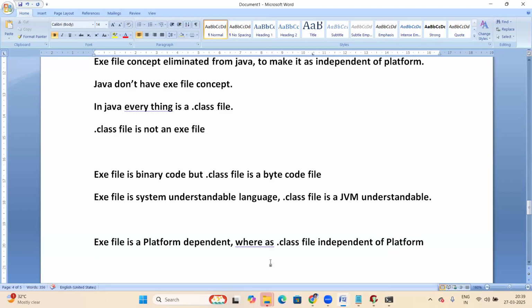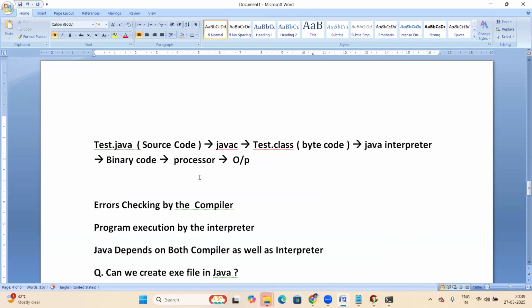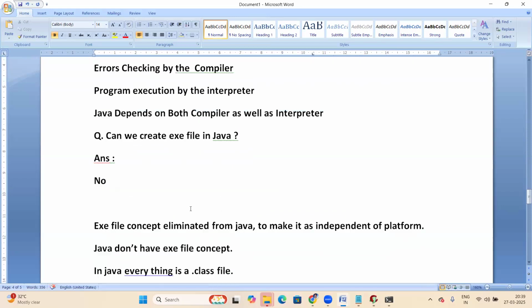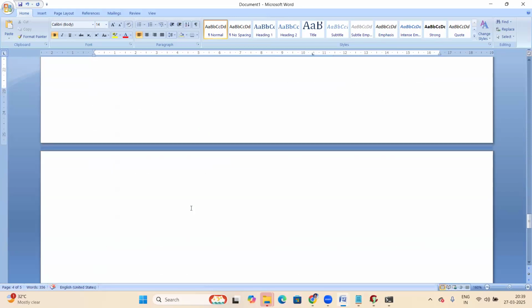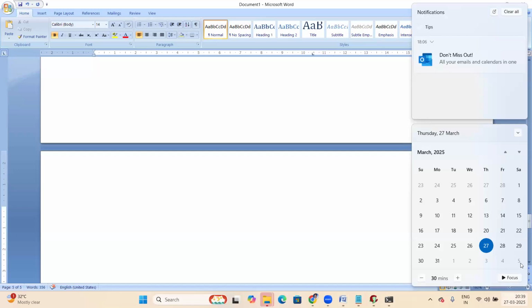So this is the Java introduction. Java depends on both an interpreter as well as a compiler. Tomorrow's topic is how Java made us platform independent, and next, how it is portable. Those things we'll discuss. And next Saturday we are going for Java installations: Java installation, Eclipse installation, JDK and all that. Programming will start on Saturday, with the first program and setups.